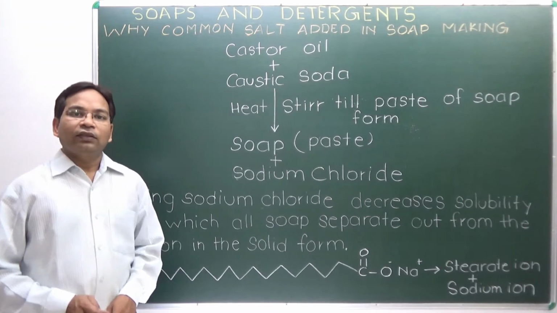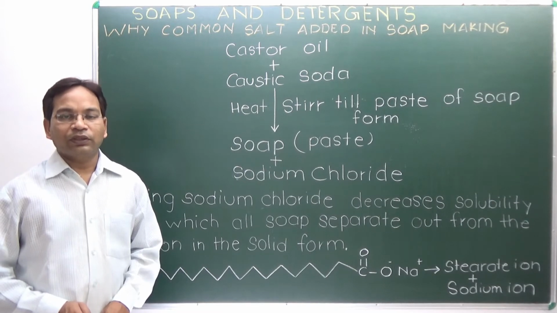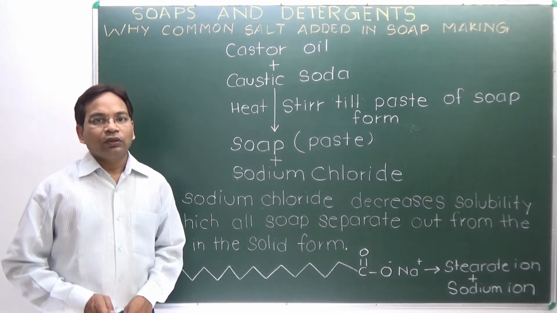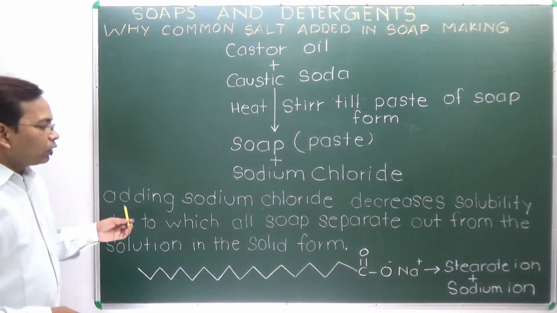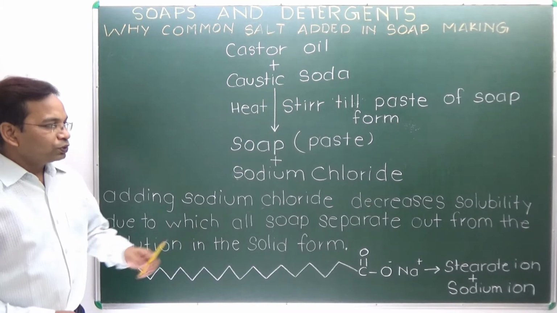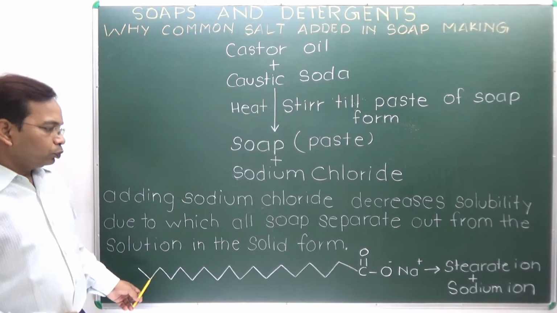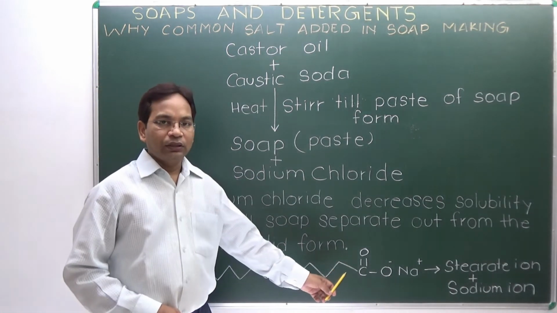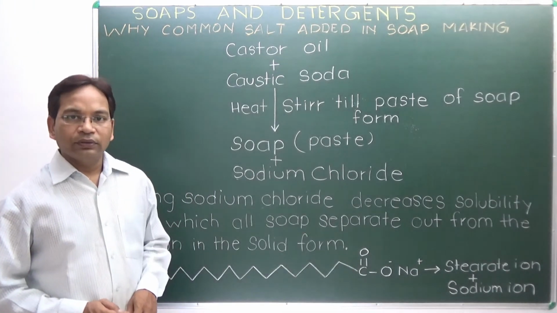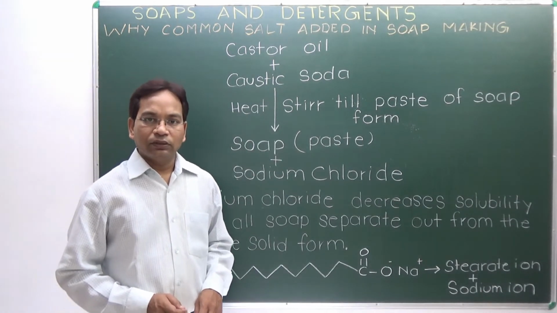Sodium chloride is added to decrease the solubility of soap in solution so that it can precipitate out in the form of solid in maximum amount. How? Let's explain it. On adding sodium chloride, solubility decreases, due to which all the soap separates out from the solution in solid form. The reason is soap has a long carbon chain with a carboxylic end with sodium. In the case of stearic acid, soap is a salt of stearic acid and sodium.